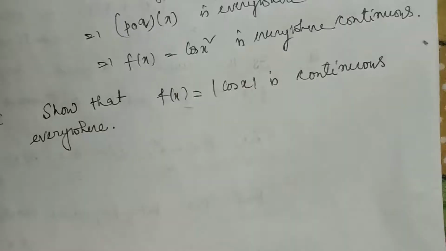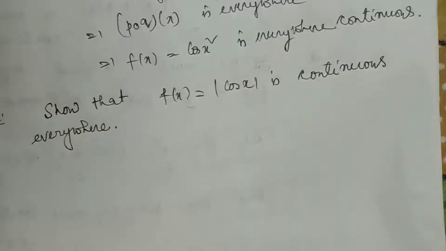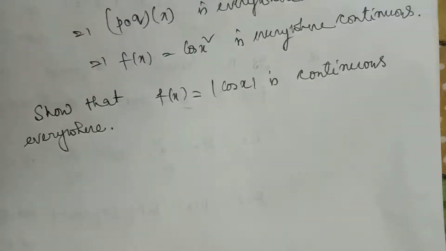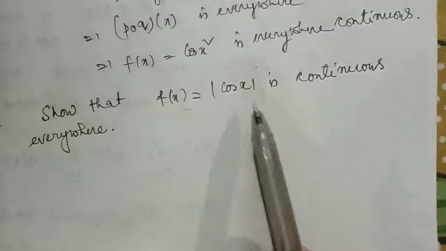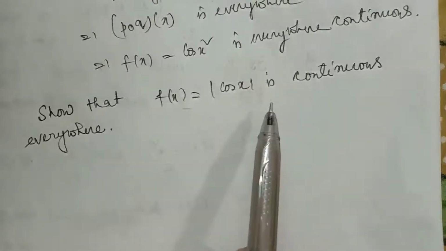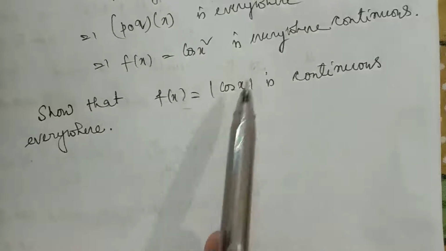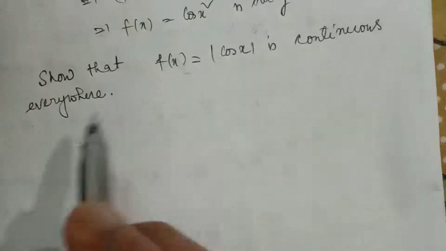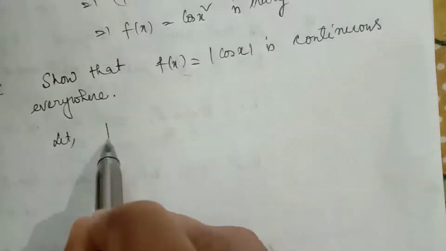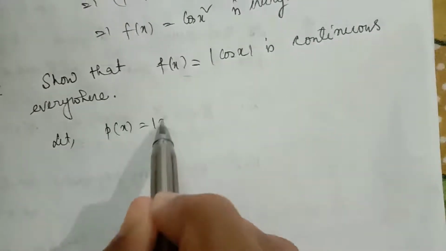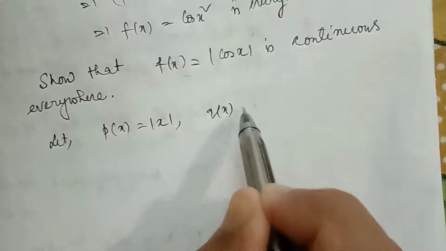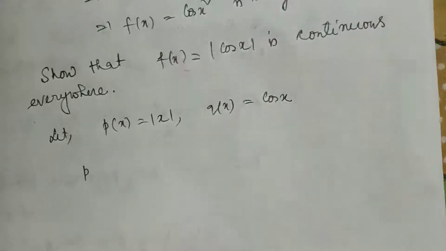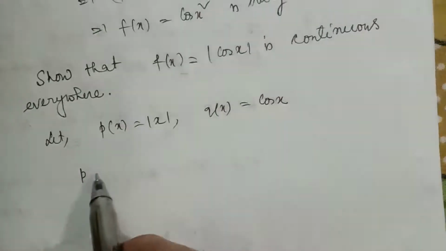Our next question is, show that fx equal to modulus of cos x is continuous everywhere. Here also you can see modulus of cos x is combination of two functions. One is modulus function and one is cosine function. So we will write in this way, let px equal to modulus of x, qx equal to cos of x, p composition qx.